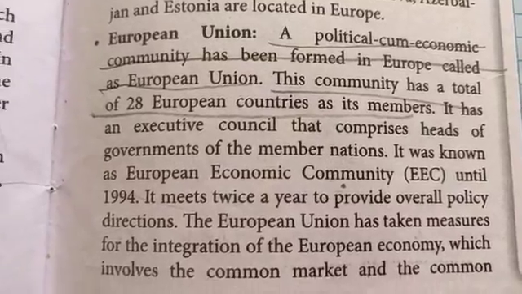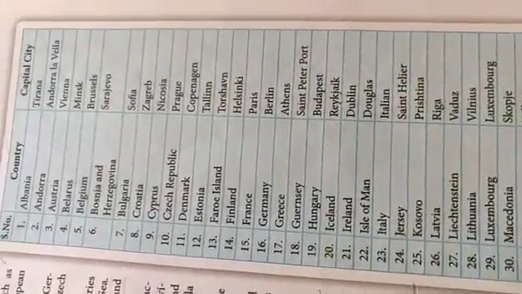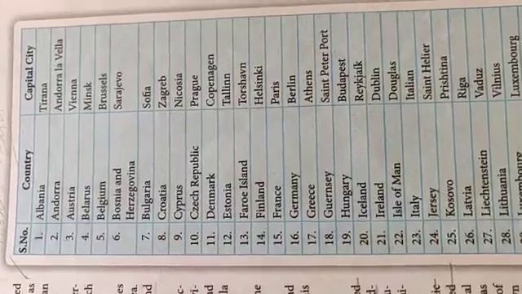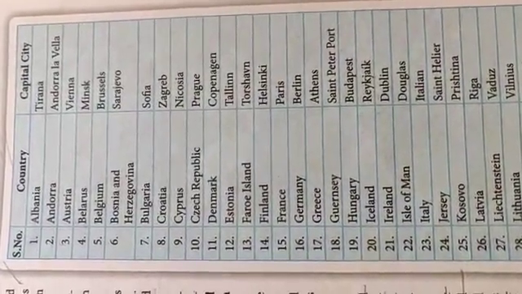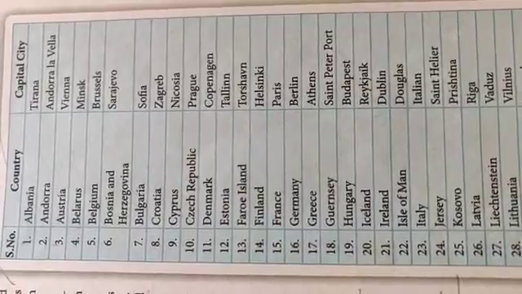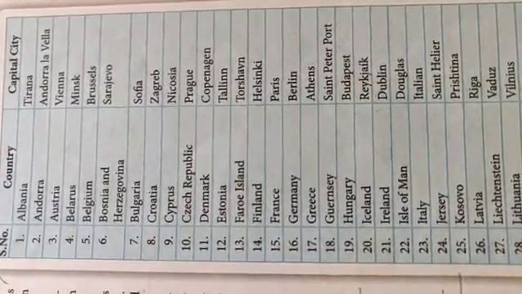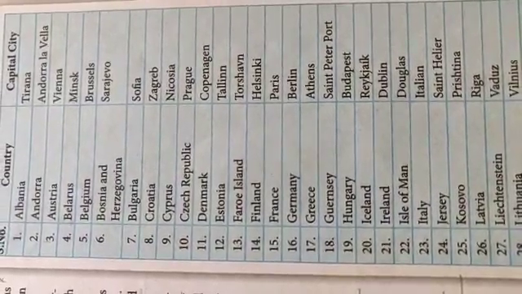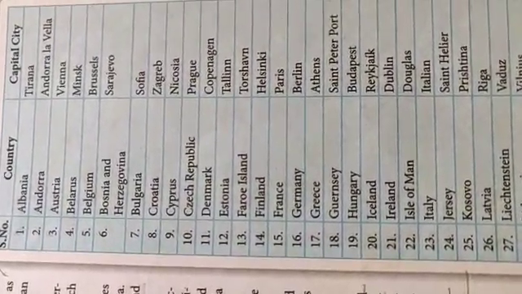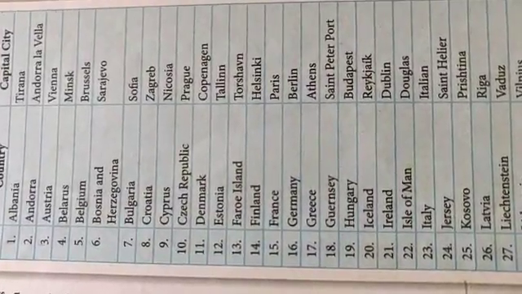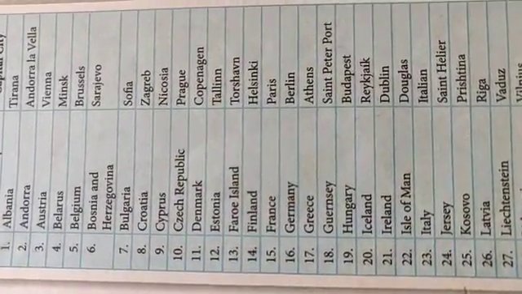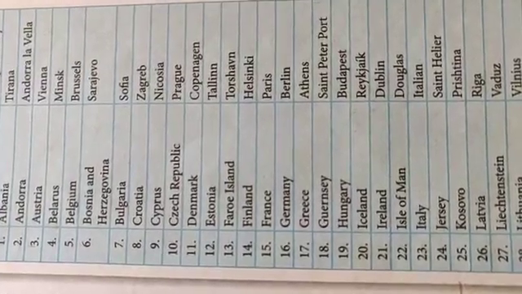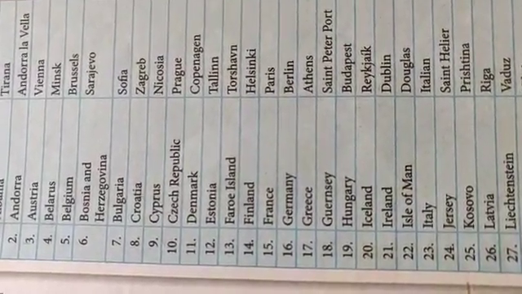Some wanted Britain to get out of it. So, children, it is important that you should learn the European countries and capital cities over here. Albania is Tirana, Andorra is Andorra la Vella, Austria is Vienna, Belarus is Minsk, Belgium, Brussels, Bosnia and Herzegovina is Sarajevo, Bulgaria is Sofia, Croatia is Zagreb, Cyprus is Nicosia, Czech Republic is Prague, Denmark is Copenhagen, Estonia is